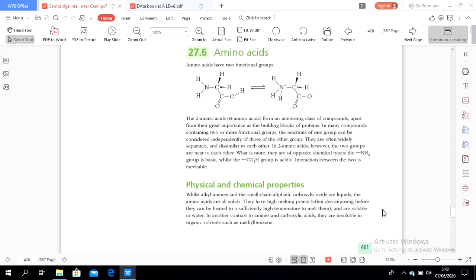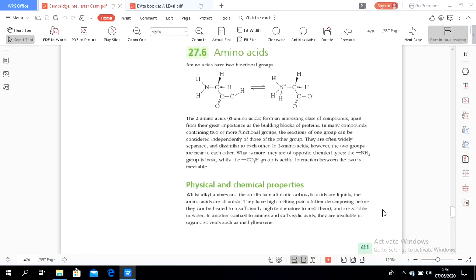The amino acids are all solids. This makes the difference. We know that alkyl amines are liquids, and small chain aliphatic carboxylic acids are also liquids. But small amino acids are already solid.